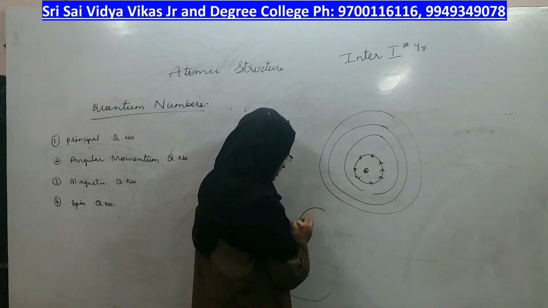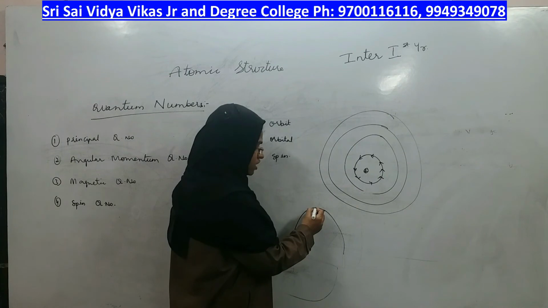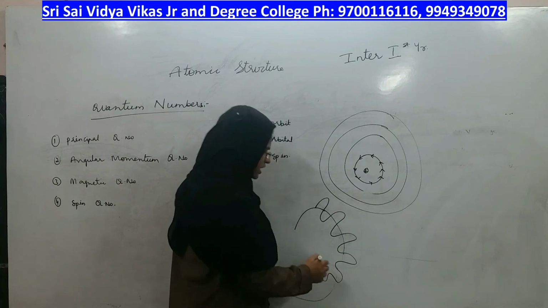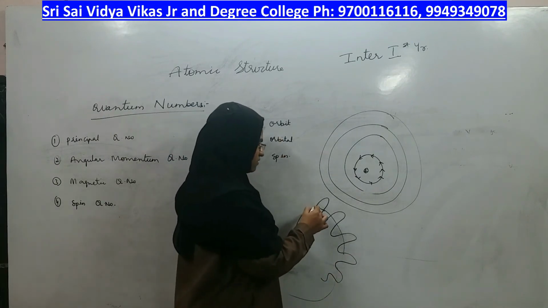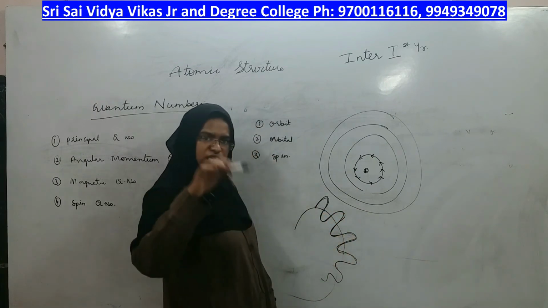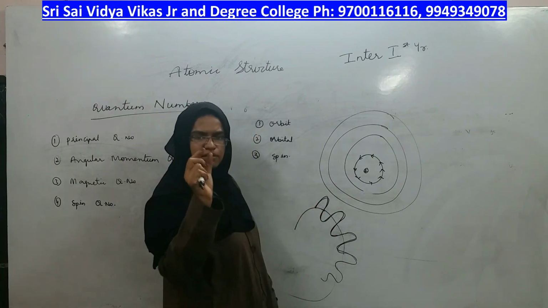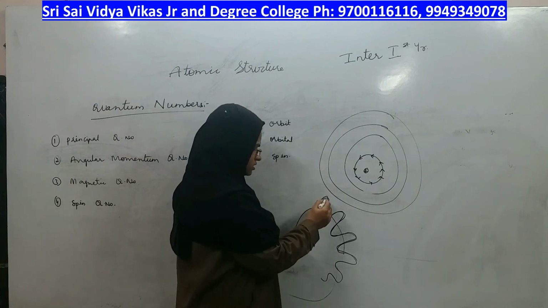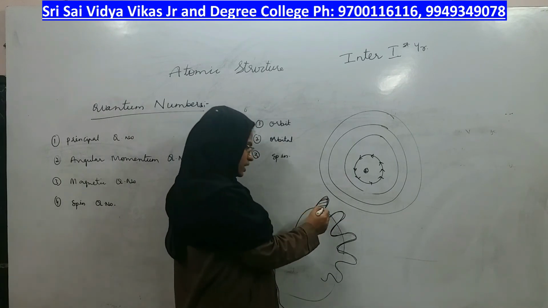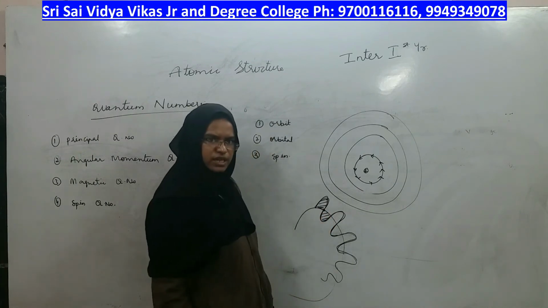Inside each orbit, we said the electron is revolving. How is it revolving? In the form of a wave, with this wave-like pattern present on each and every orbit. So an orbital electron has a certain probability of being at a position. In this position the chances of finding the electron are more, in this position less, and again in this position more.